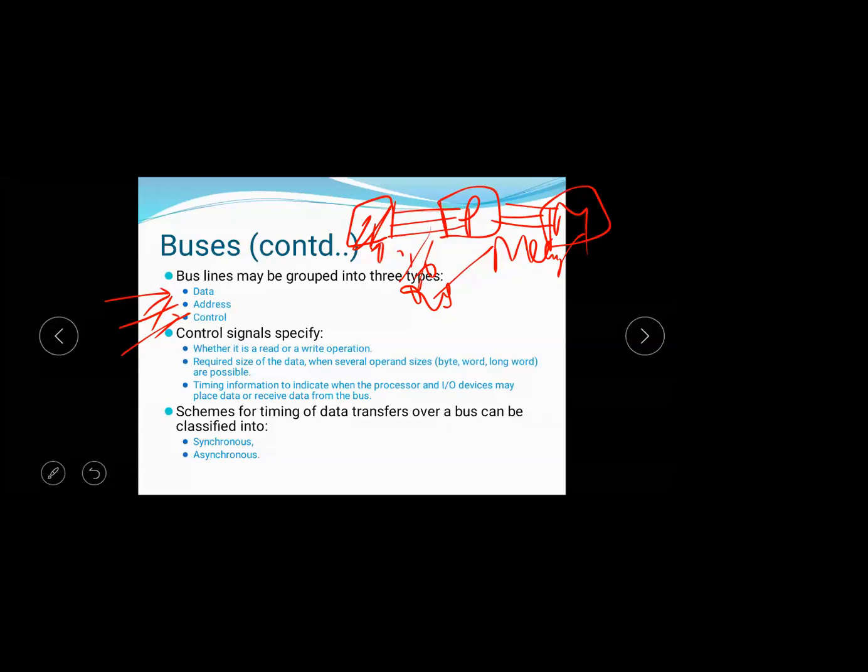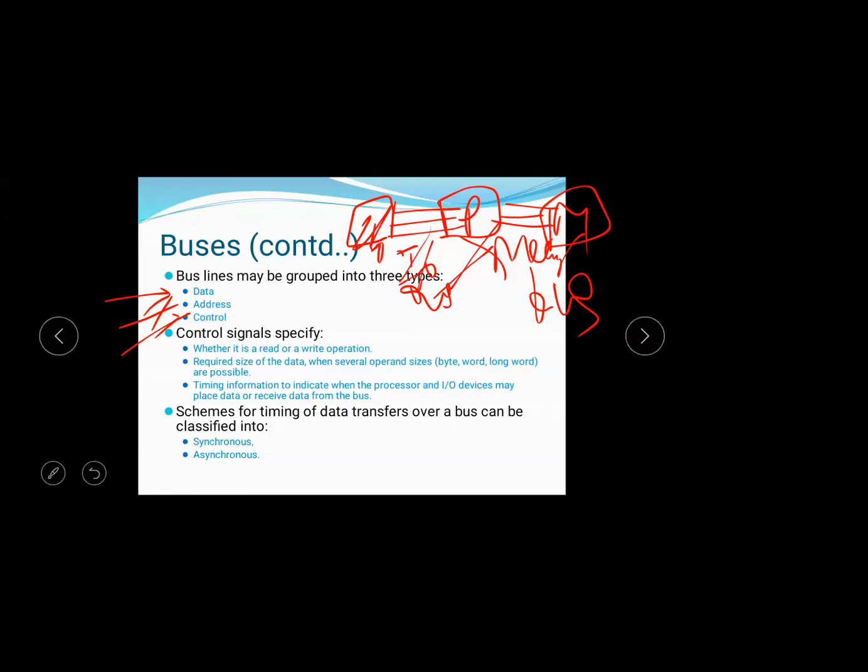Generally, the processor has separate lines to transmit the data to the memory or receive data from the memory. Similarly, to transmit data to the output device or receive data from the input device, the processor has two separate bus lines: one is the IO bus and one is the memory bus. Both the IO bus and the memory bus are terminated at the data line, address line and control line.